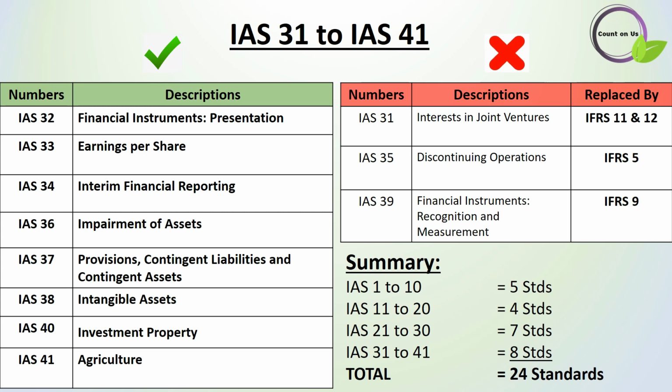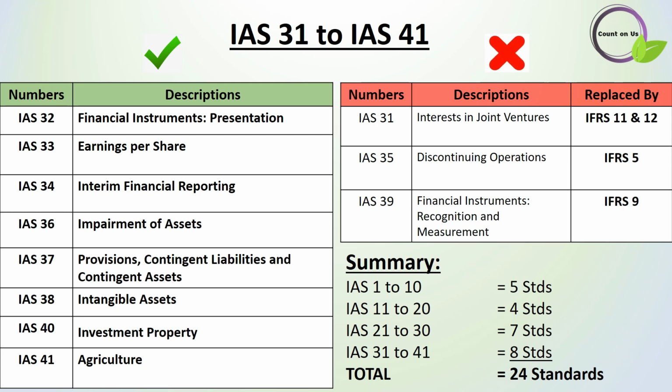Finally, in IAS, let's see IAS 31 to IAS 41. IAS 31 was replaced by IFRS 11 and 12, but IAS 32, 33 and 34 are applied to prepare financial statements. IAS 35 was withdrawn and replaced with IFRS 5.